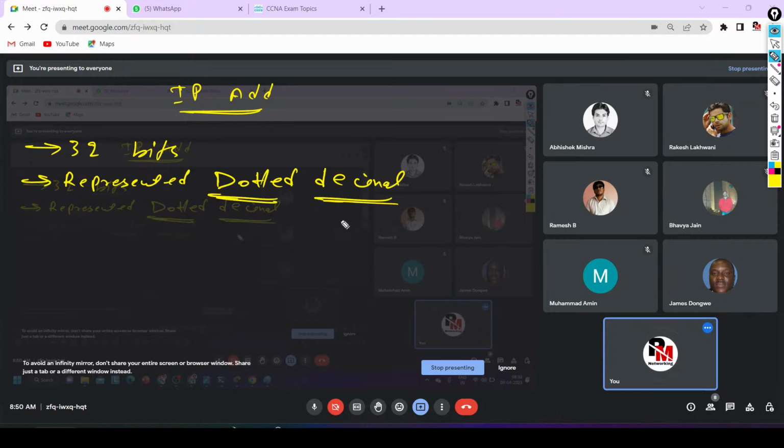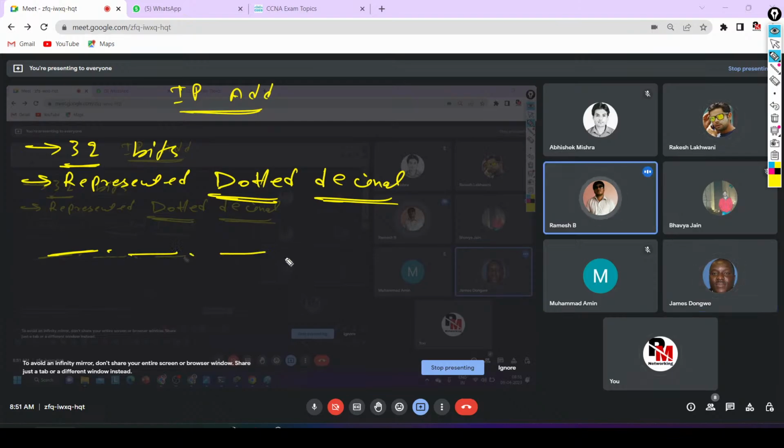Done? And how many bits are required to write a decimal number here? 8 bits. Yes or no? Yes, sir. So if there are 32 bits, how many fields will be there? 4 fields, 4 octets.